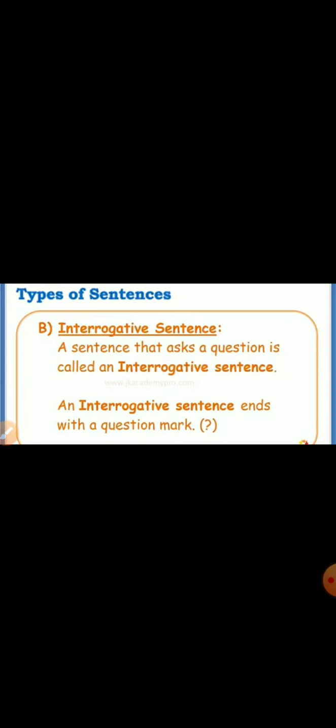The next type of sentence is the interrogative sentence. A sentence that asks a question is called an interrogative sentence. What does this mean? Any sentence that wants to know something is called an interrogative sentence. An interrogative sentence always ends with a question mark.